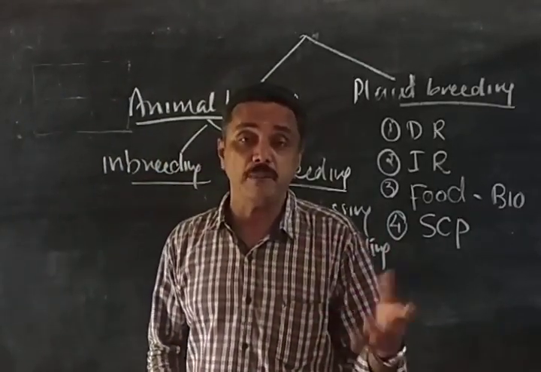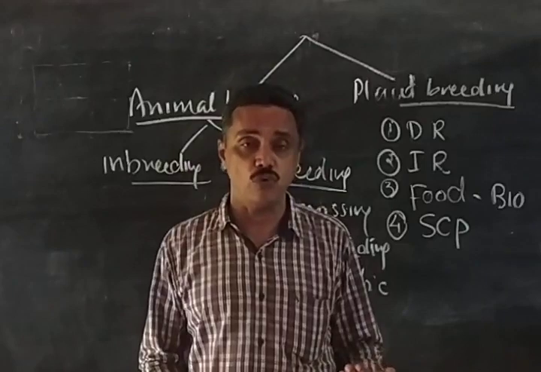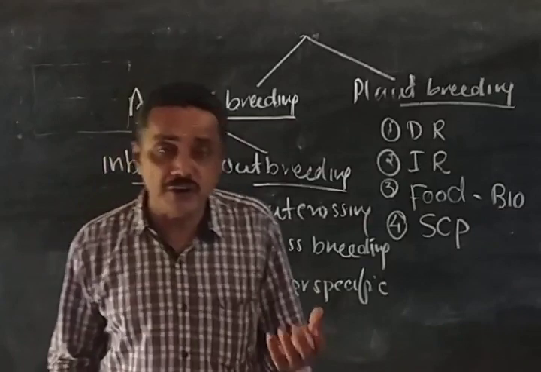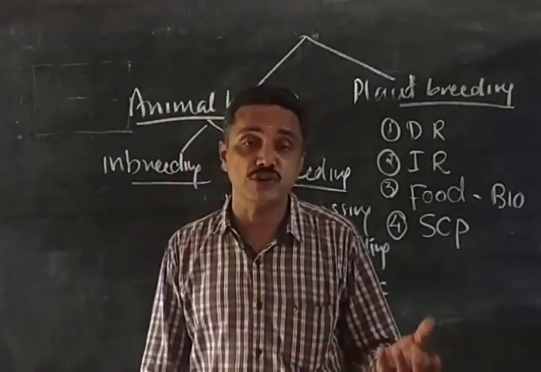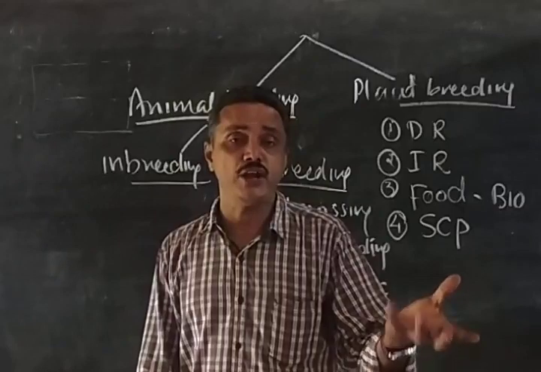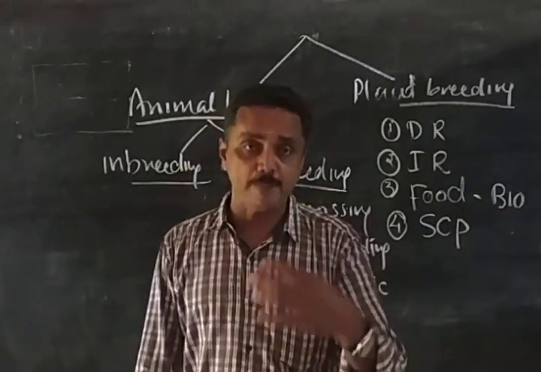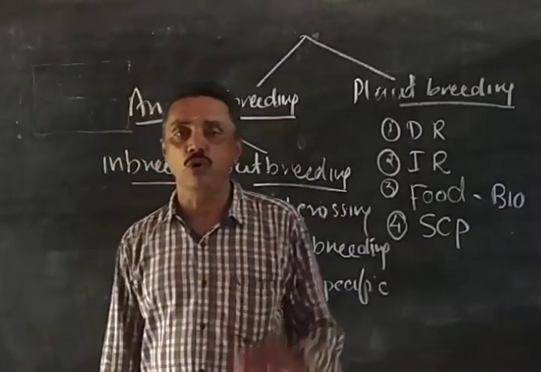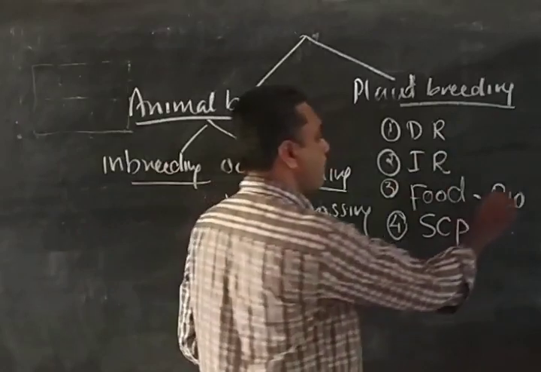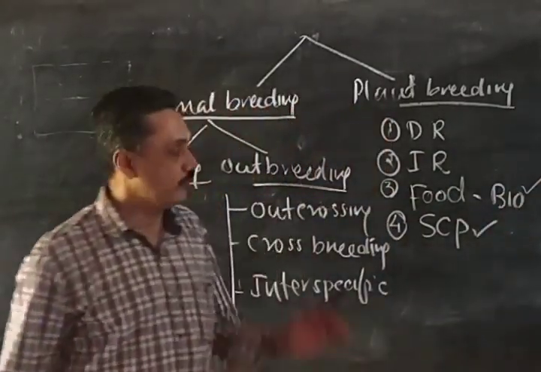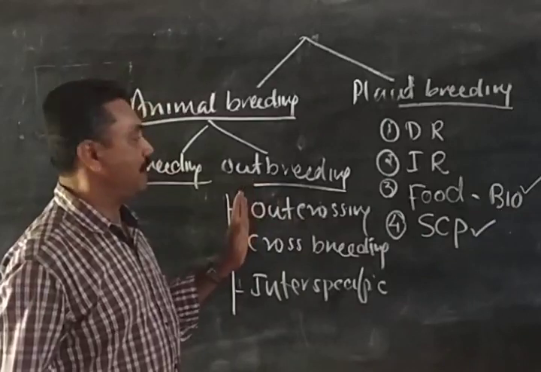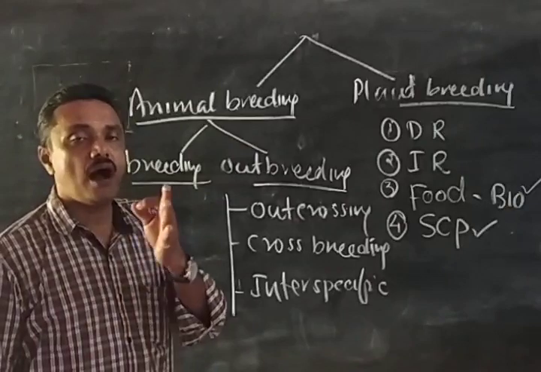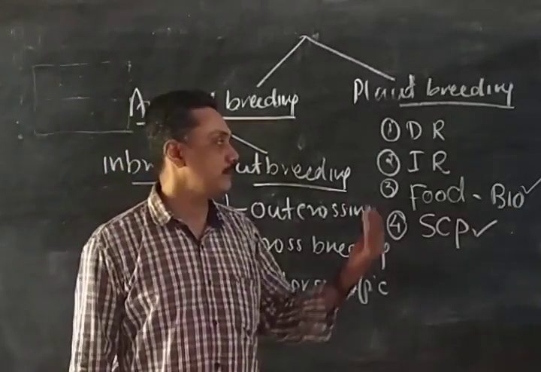We can grow the bacteria and cyanobacteria in wastewater so that we can purify the water, as in the biological treatment you studied in the third chapter. So single cell protein bacteria can be grown in wastewater, and purification of wastewater can be done. On the other hand, these microorganisms can be made into capsules and eaten to satisfy the protein requirement. Of these, biofortification and single cell protein are very important from plant breeding. And here remember cross breeding, interspecific hybridization, MOET and artificial insemination are very important, which come from animal breeding.